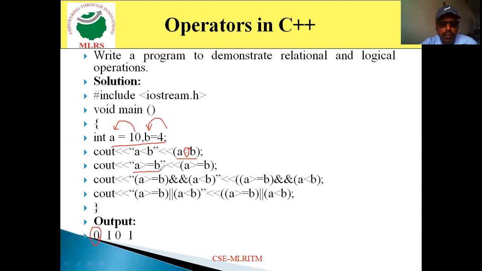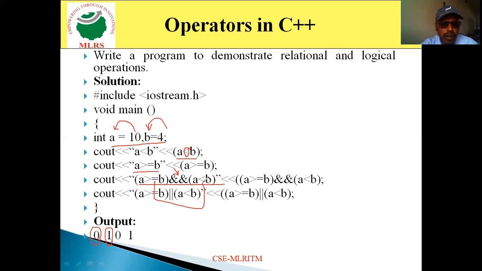And a greater than or equal to b: a value is 10 and b value is 4, and 10 greater than or equal to 4 is true, so it displays 1. Likewise, a greater than or equal to b and a less than b. Look at this here: I am using the logical AND operator. This logical AND operator will return true only when both expressions are true. If both expressions are true, then only it returns true.